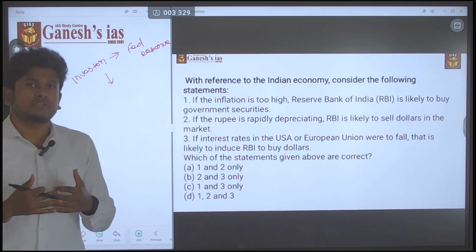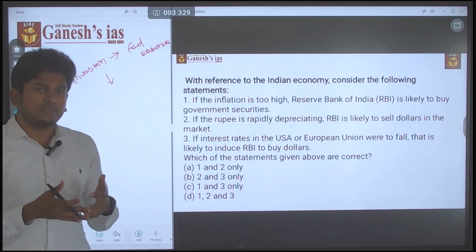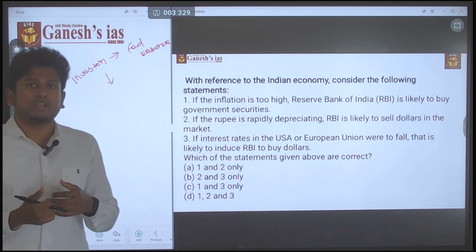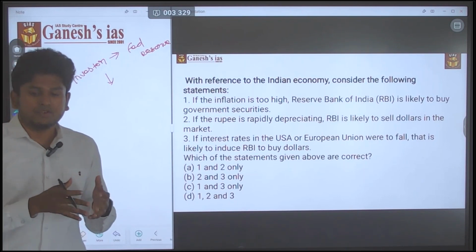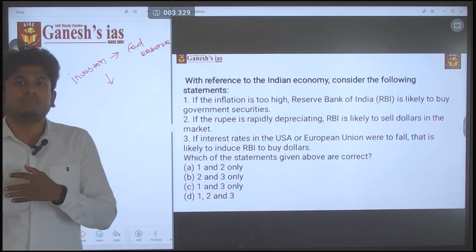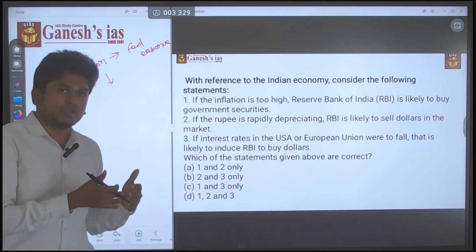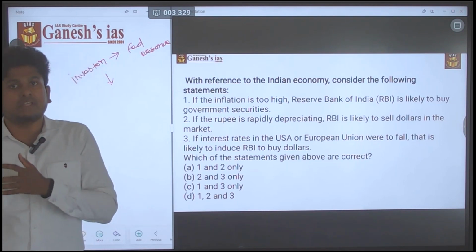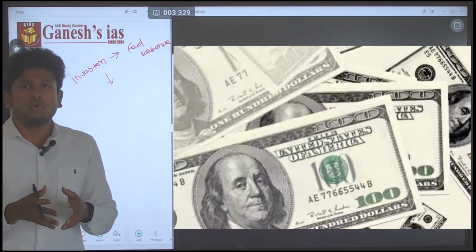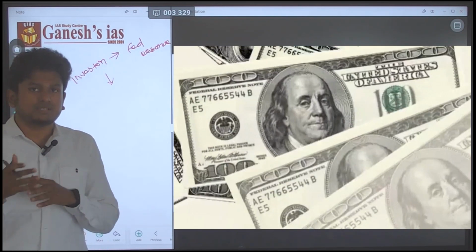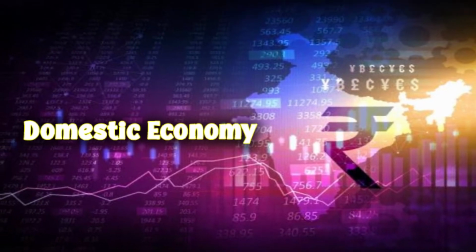So the return on the money they invested in the US market will be reducing, okay. In such a scenario they will try to get back their money. That is called capital flight, okay. So they will get back the money and they will source another economy to invest, okay. So if there is an outflow from the US economy, that will create an inflow in the Indian economy, okay. By that the RBI has to buy more foreign currency and exchange it with rupees to invest in the domestic economy, okay.